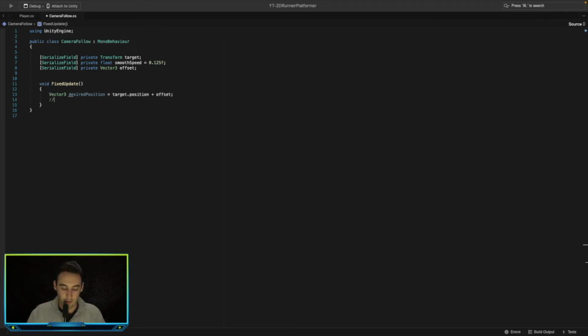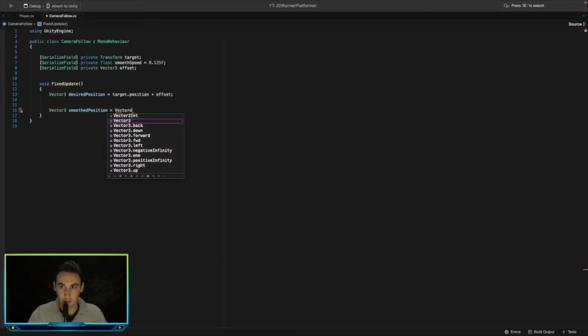So let's go linear, and actually leave that for now. Let's just create a new Vector3, smooth position. Can't spell today.